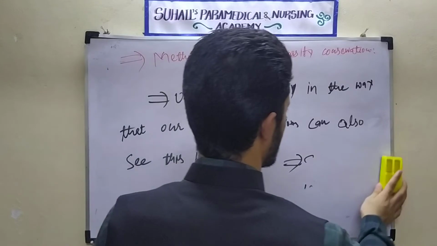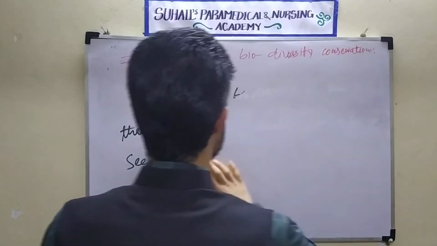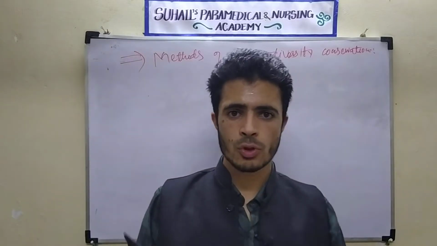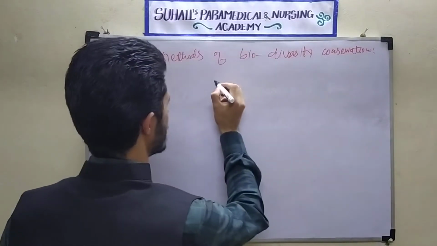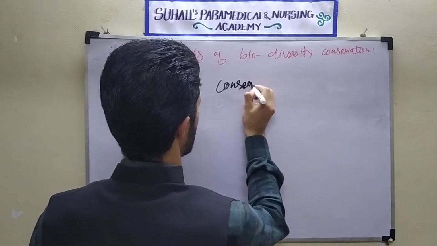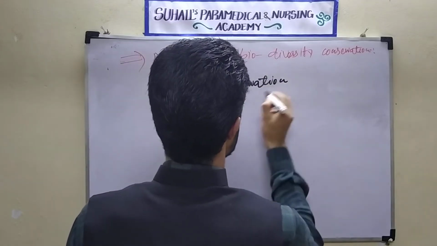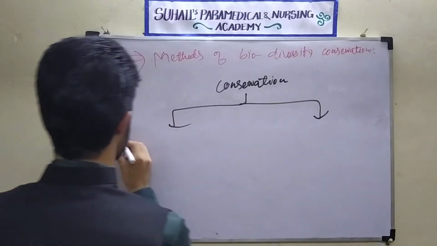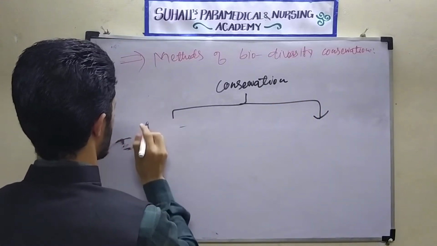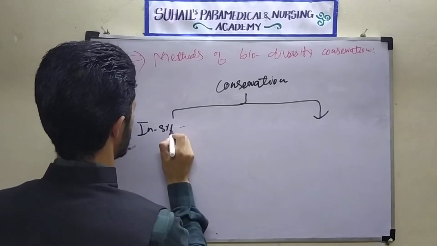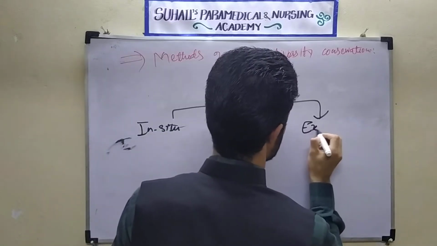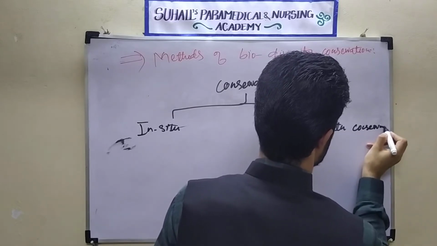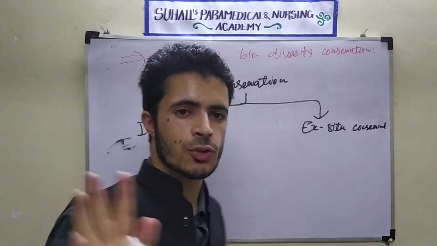So what are the different ways by which the government has tried to conserve biodiversity? The government has used two methods to conserve biodiversity. One is called in-situ conservation, and another is called ex-situ conservation. So what is in-situ conservation and what is ex-situ conservation?